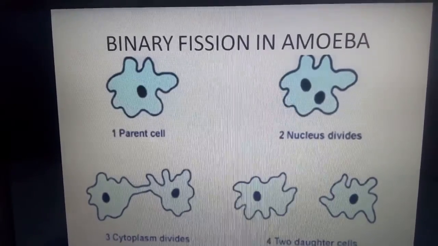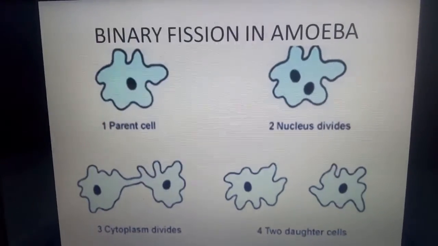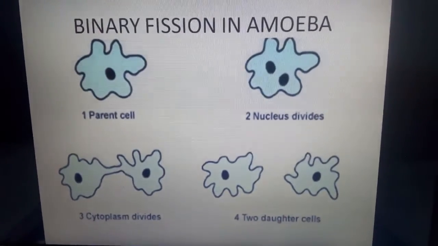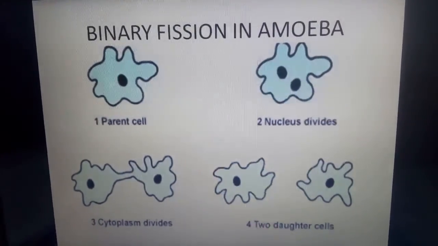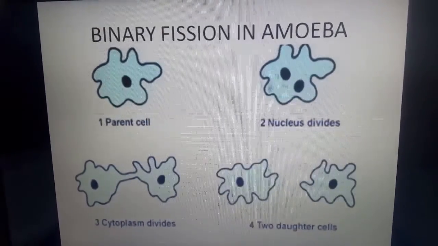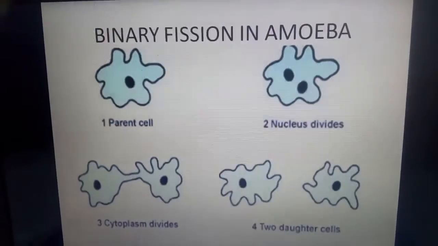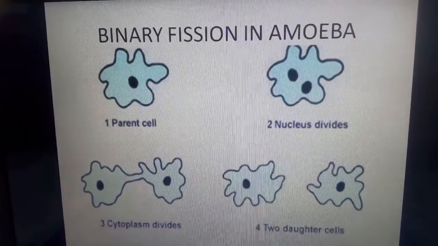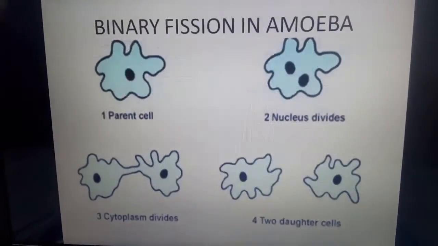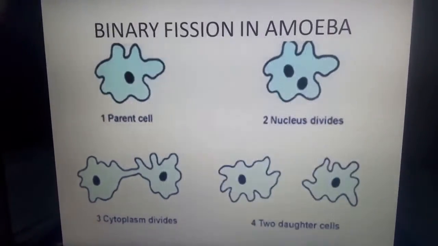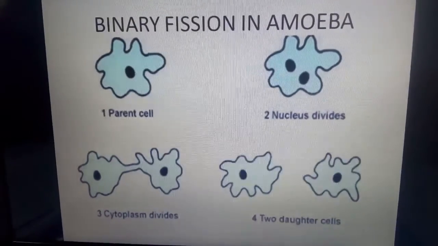In that, the first process we are going to discuss is fission. Children, what is meant by the term fission? Fission means to divide. In this topic, we are discussing two types of fission, that is binary fission and multiple fission. First, we are going to discuss binary fission. We are going to observe this in amoeba.